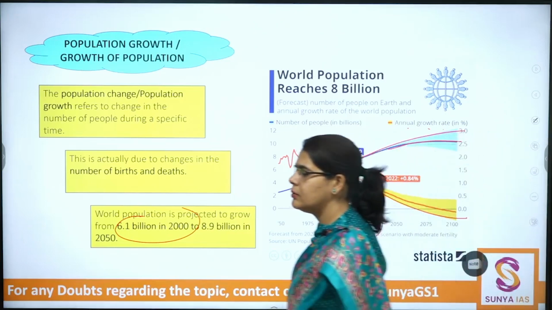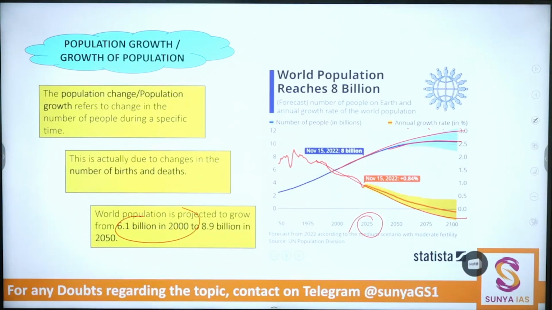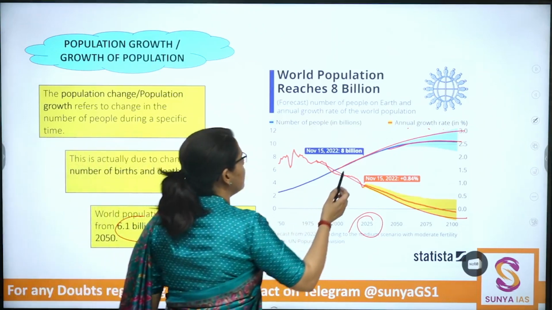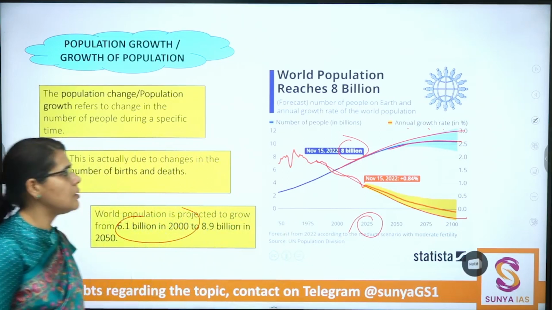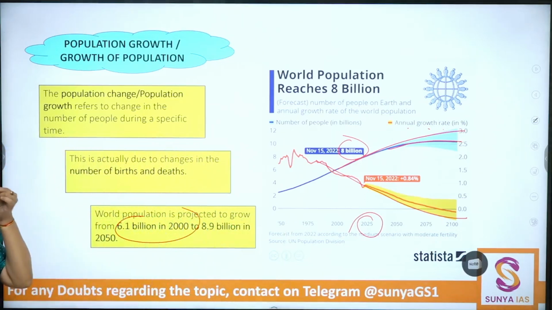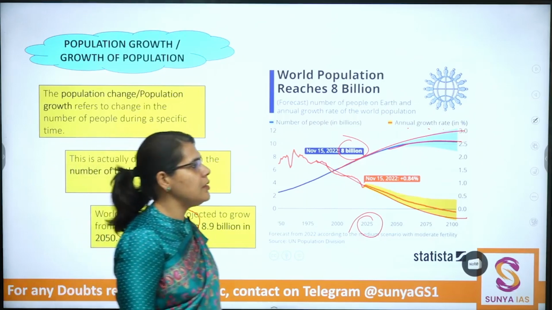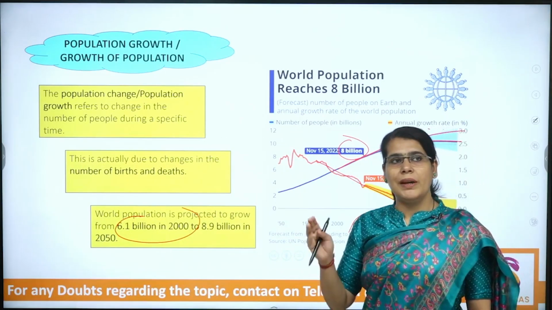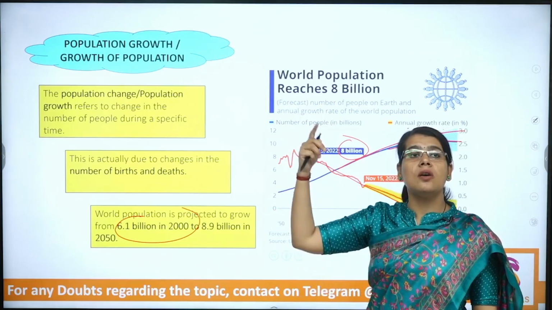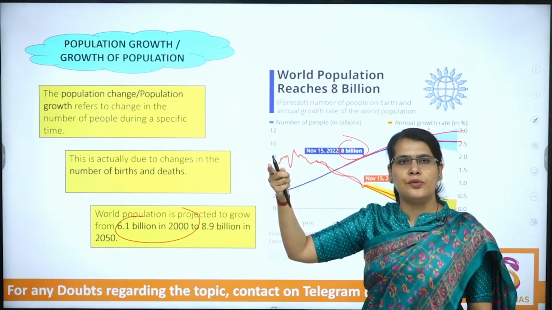Write down one point, that is the population in absolute numbers. The population in absolute numbers has reached 8 billion mark by 2022-23, which was a projected figure for 2025.